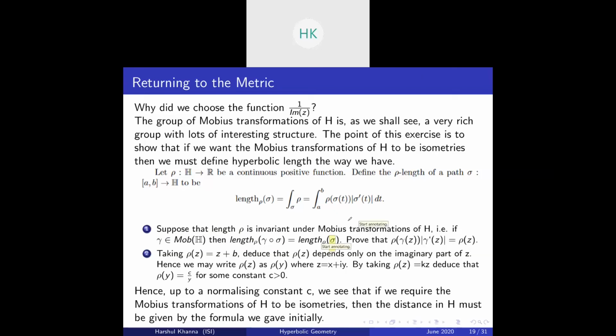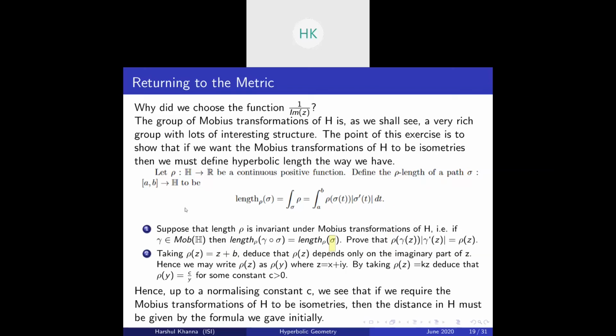Now using this you can prove, by the way, one fact: if you are integrating rho over all curves sigma and this gives you 0, then rho will have to be 0. Use this also to prove that rho of gamma z times the modulus of gamma dash z is equal to rho of z. Now gamma was our Mobius transformation.